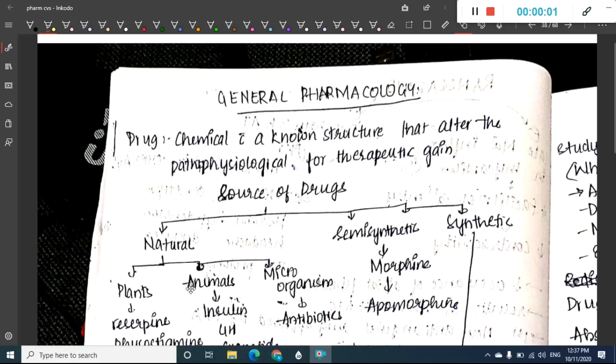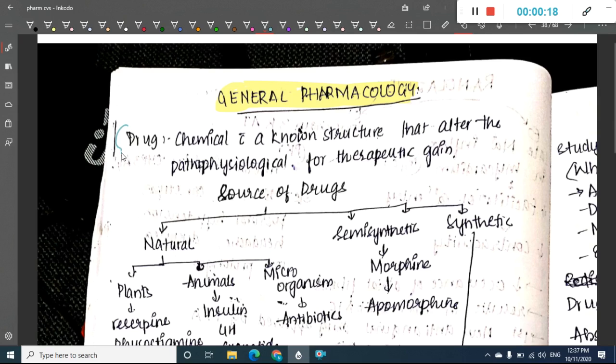Hello friends, welcome to a new chapter today. In this chapter we are going to learn about general pharmacology. So what do you see in general pharmacology? We'll have to learn the basics of pharmacology. If your general pharmacology is strong, then your systemic pharmacology will be very strong.